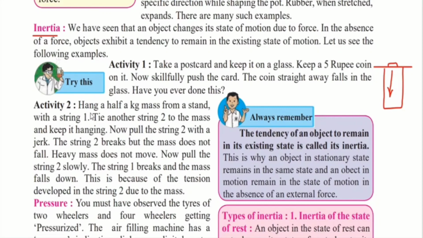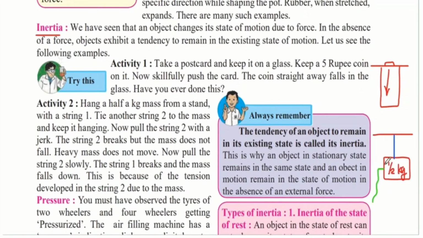Activity 2. Hang a half kg mass from a stand with a string 1. Tie another string 2 to the mass and keep it hanging. Now pull the string 2 with a jerk. So we have a half kg mass which is hanging from a surface by a string 1. Let's take this blue string as string 1. Also, there's another string which is attached to this mass, and that is string 2. Let's take the green string as string 2.